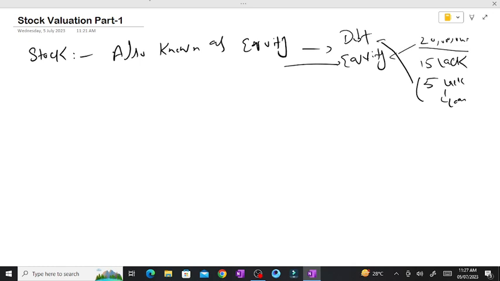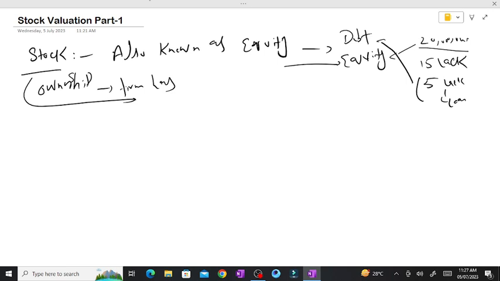So that 5 lakh becomes your debt and the 15 lakh is your equity. So what we are saying is that stock is also known as equity. It is a security that represents ownership of a fraction of the corporation. It basically tells us the ownership, how much of a firm someone has. This is known as stock.